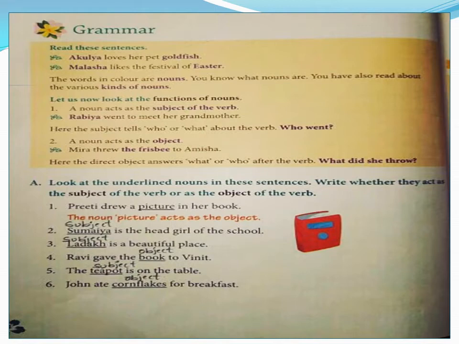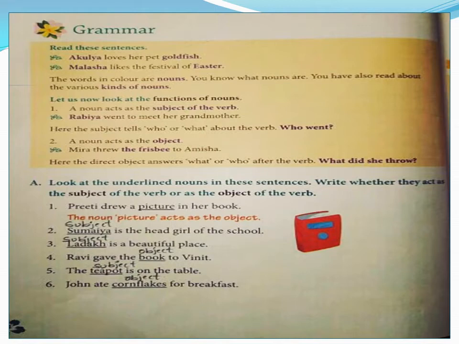Now here, children, the colored words: Akulya, Malasha, goldfish and Easter. What are these? These are names. Akulya and Malasha are the names of girls. Goldfish is a kind of fish. Easter is the name of a festival. So all these are names. So what are names called? Nouns. So these 4 words are nouns.